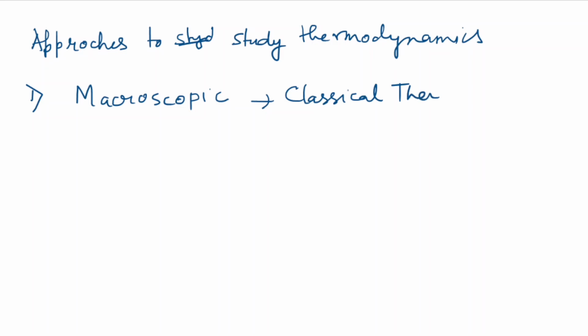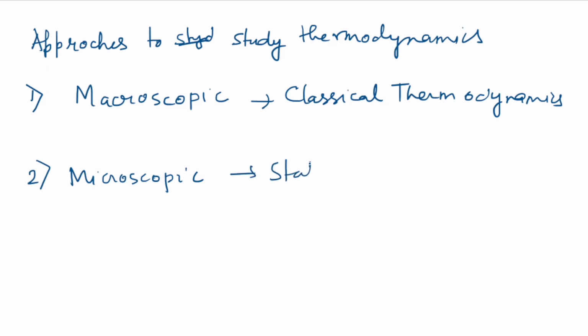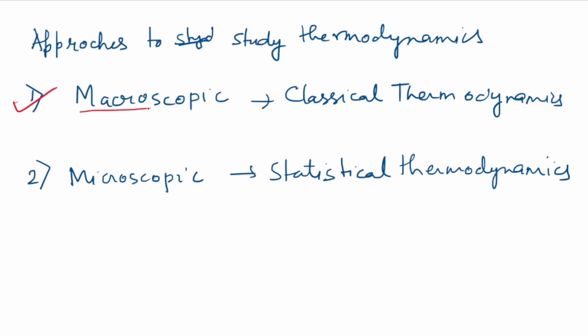The second approach is the microscopic approach. Here we take into consideration the behavior of individual particles, and we study the average behavior of a large group of individual particles. This approach is known as statistical thermodynamics, and the macroscopic approach is known as classical thermodynamics.